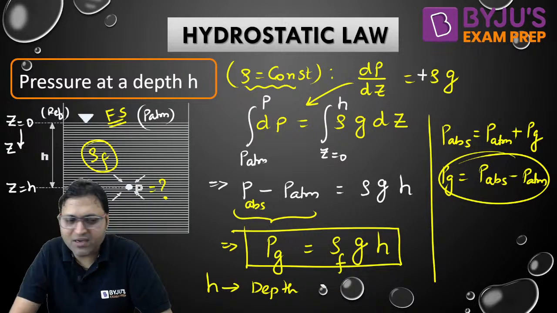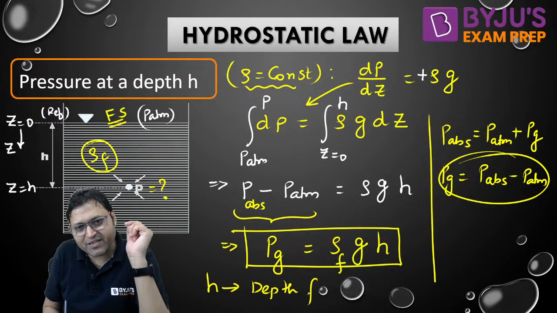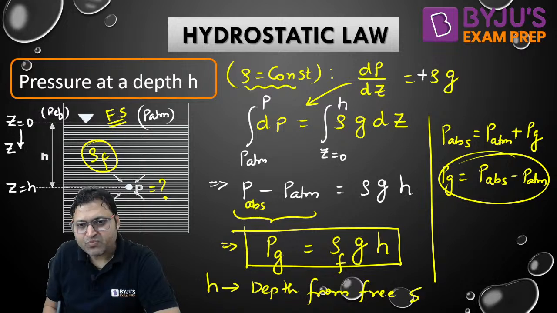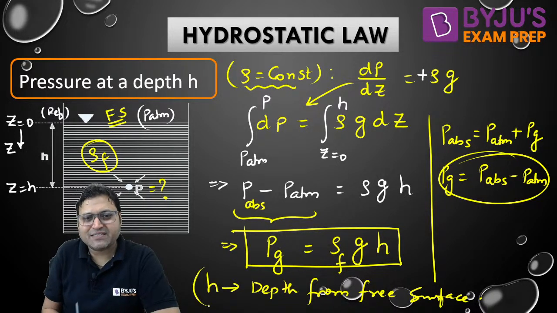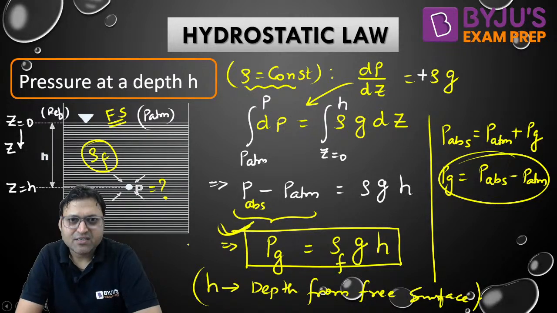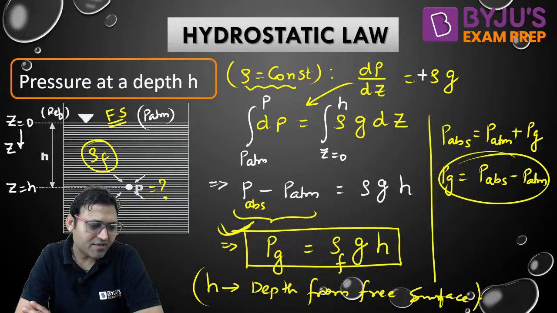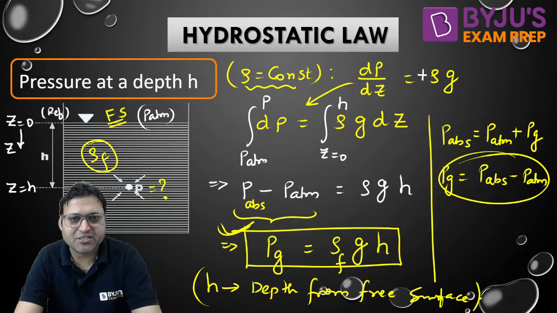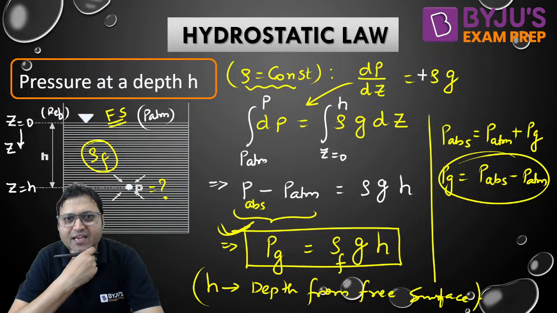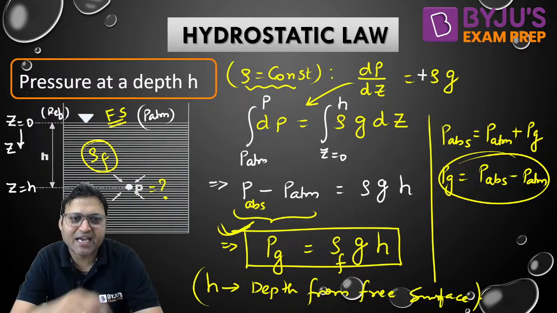H is the depth of the point from the free surface. This is our expression for pressure at a depth h. If nothing is given, we always calculate the gauge pressure. If nothing is mentioned, then we calculate the gauge pressure. I hope it is clear. If you have any doubt, tell me, any difficulty, any problem in understanding any of the concepts which I have shared so far.